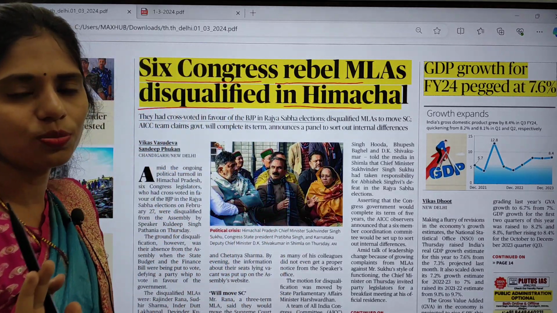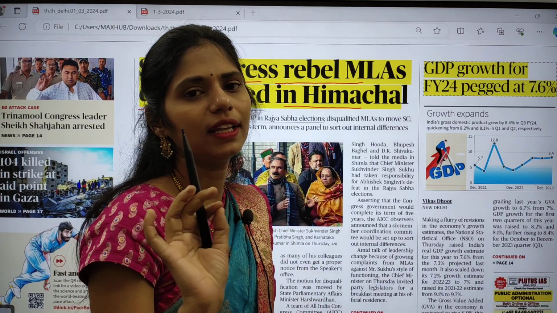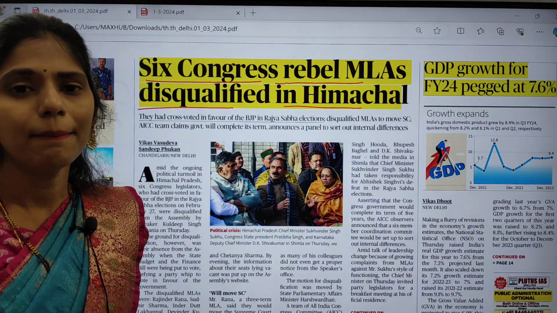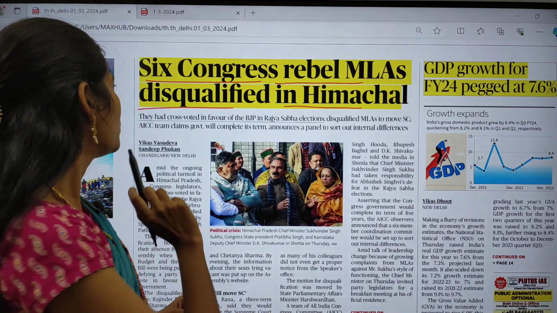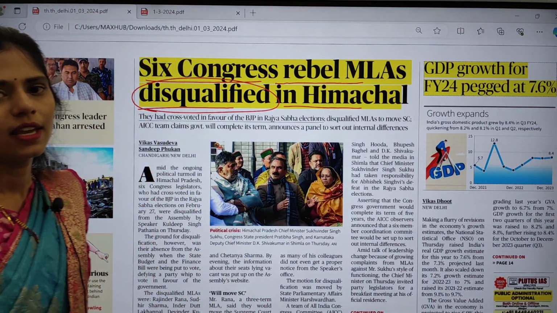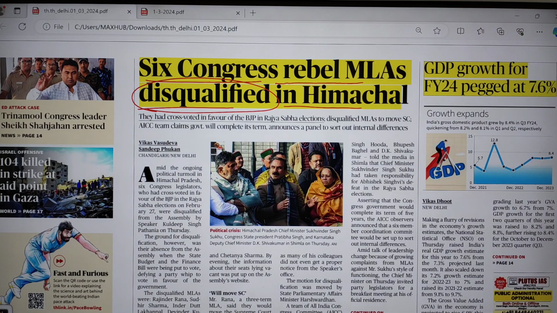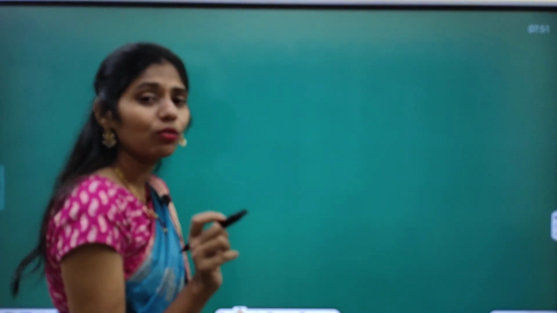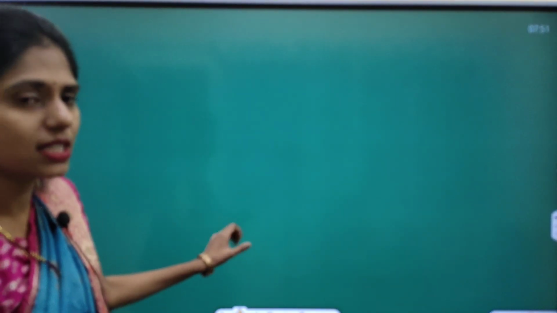We are not going to bother about which political party and why, everything. We are not going to bother about that. But there is one keyword, that is disqualification of MLAs. Yes, so we have to bother only about this keyword, that is disqualification of MLAs. So we are going to see some dimensions of what you have to see from this article's point of view.